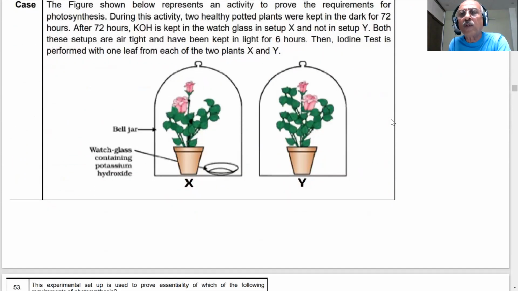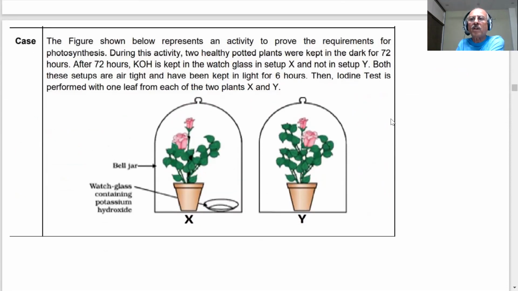So case 1 is over, student. That was from the chemistry section. Now we are coming to case 2. Read each and every word, each and every line very carefully, very carefully.